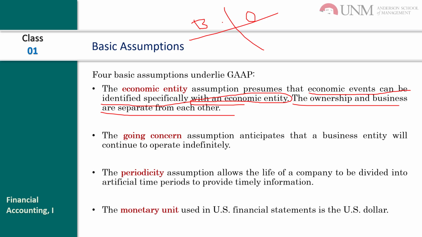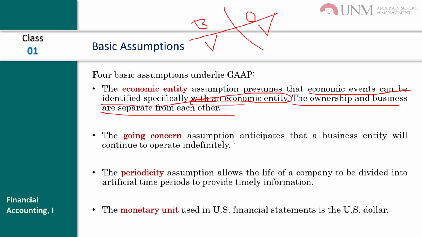If something is bought by the owner for his or her personal use, it should be recorded in the owner's account. And if something is purchased for the business, it should be recorded in the business account. So they are separate.